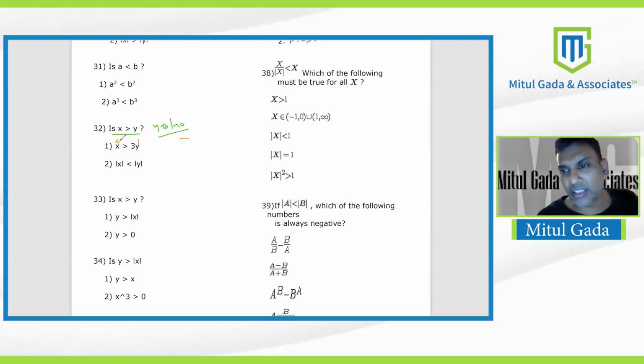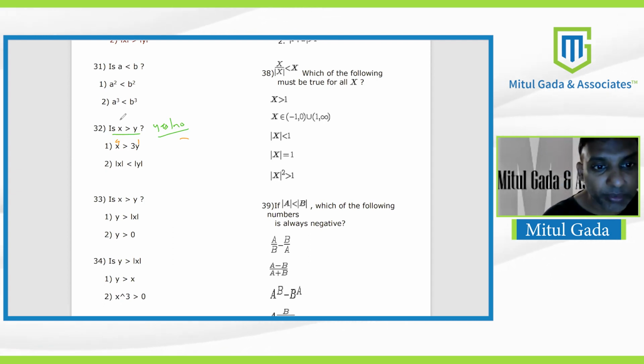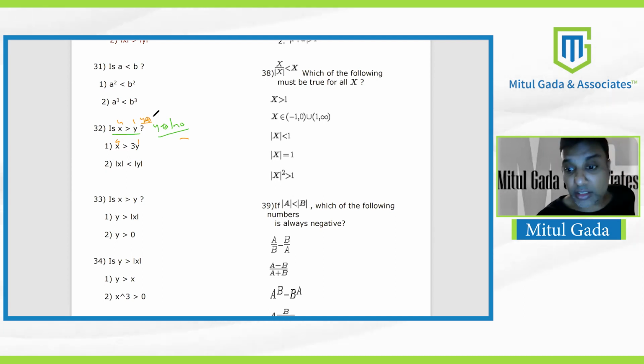The easiest values I can think of are 4 and 1, because 4 is greater than 3 times 1. The question becomes, is 4 greater than 1? Yes. I just took a random example and I got yes as the answer. See, this is a general approach. I took a random example like 4 and 1, and I got yes as the answer.